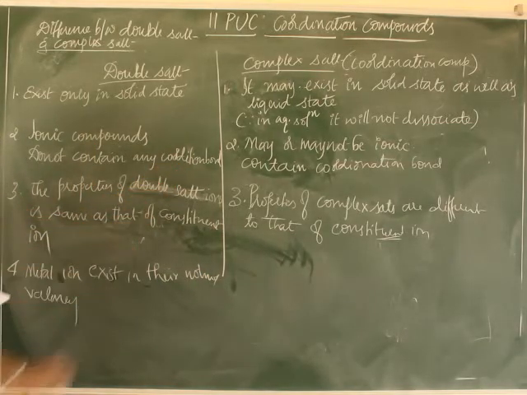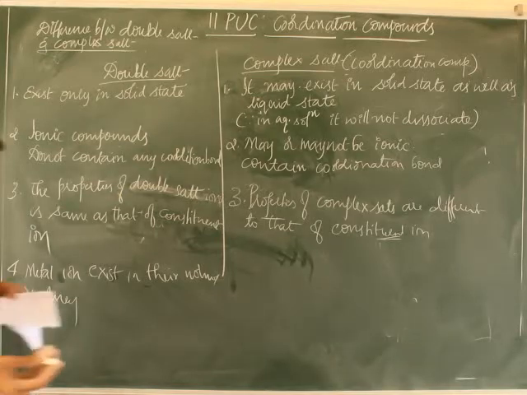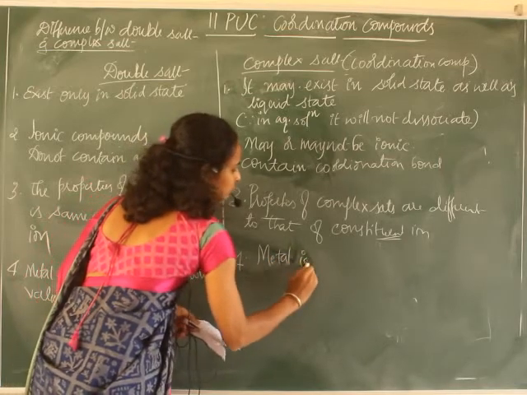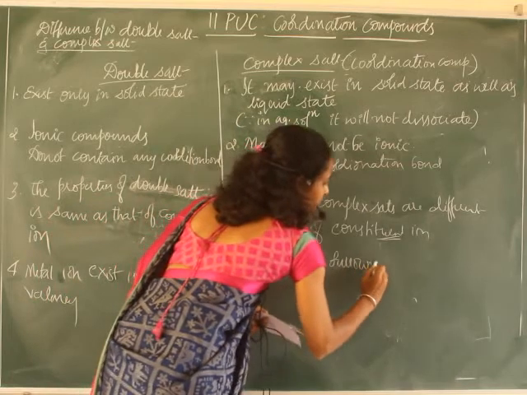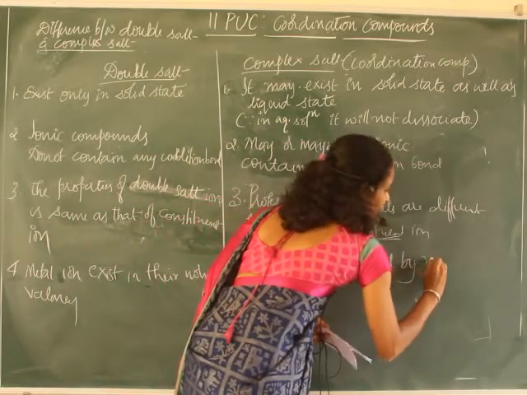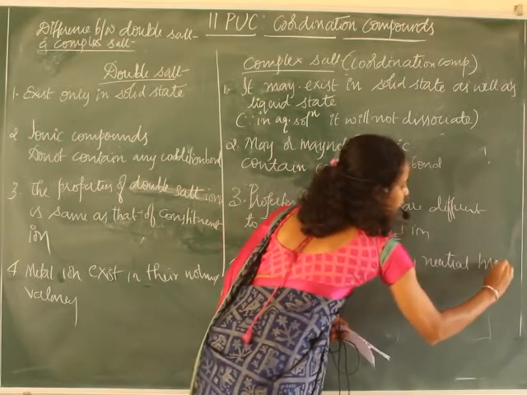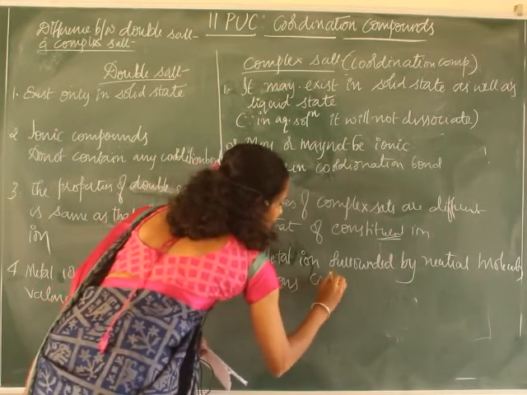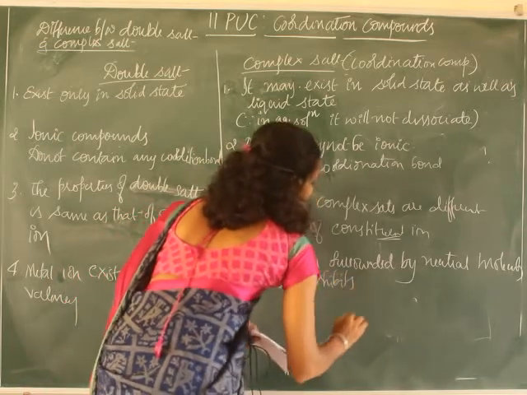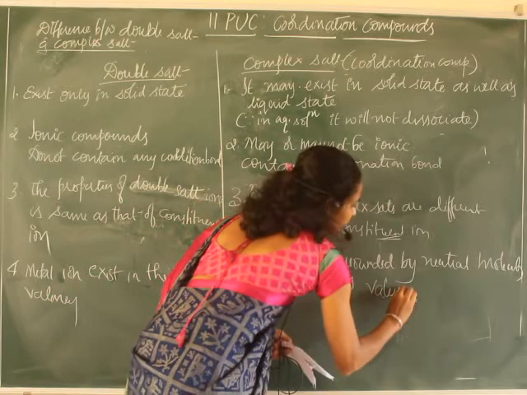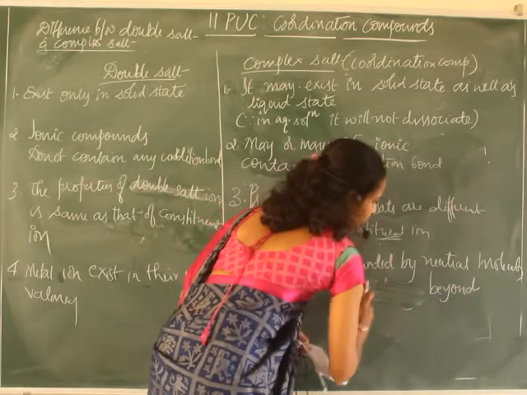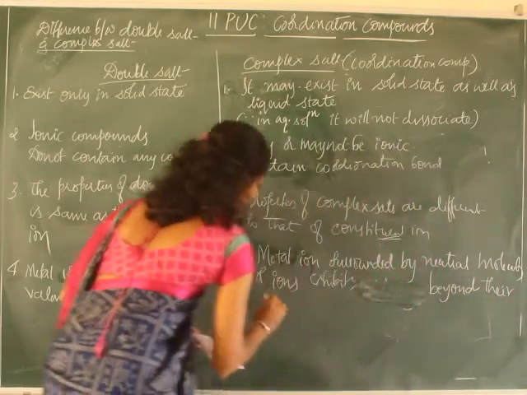But in coordination compounds, metal ions surrounded by ions or neutral molecules exhibit valency beyond their normal valency.